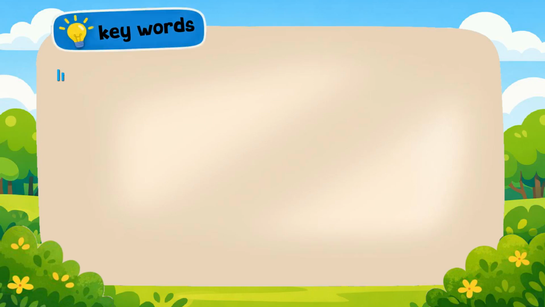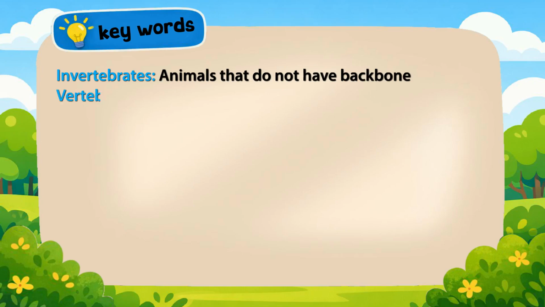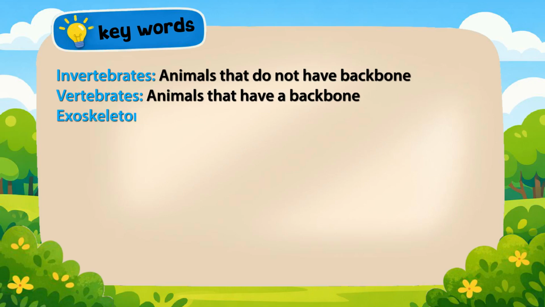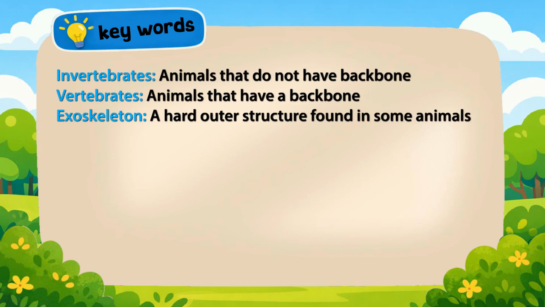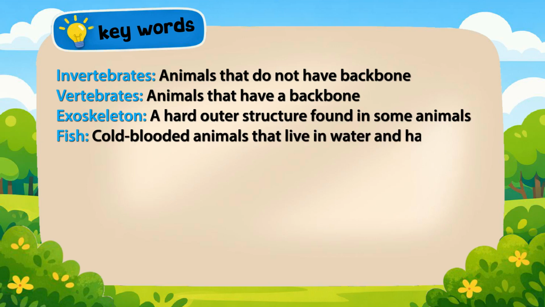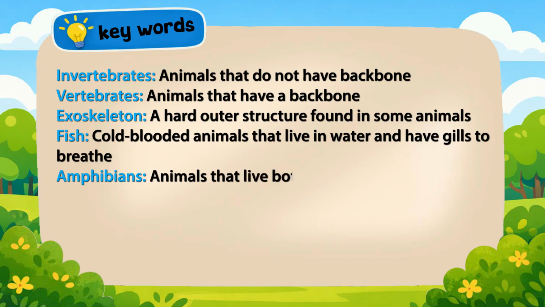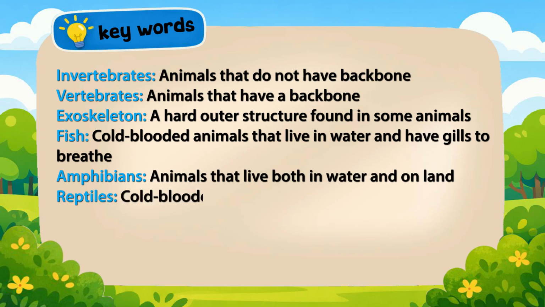Key words. Invertebrates, animals that do not have backbone. Vertebrates, animals that have a backbone. Exoskeleton, a hard outer structure found in some animals. Fish, cold-blooded animals that live in water and have gills to breathe. Amphibians, animals that live both in water and on land. Reptiles, cold-blooded animals with scales.